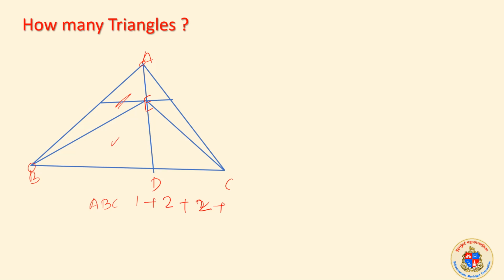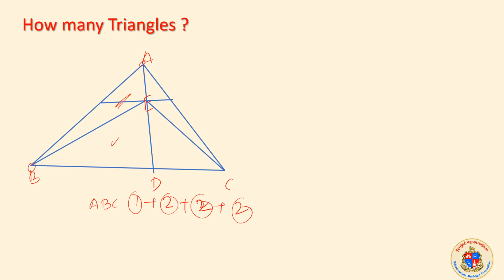Now if you look at the other side, there also 2 more triangles are added, ACE and ECD. When I say this, you can pause the video and look at the figure. I will go fast, you can pause. So we had the first one we added, 2 created out of it. Then we considered ABD, then we added 2. Now we considered ACD, then we added 2. We reached that much only.